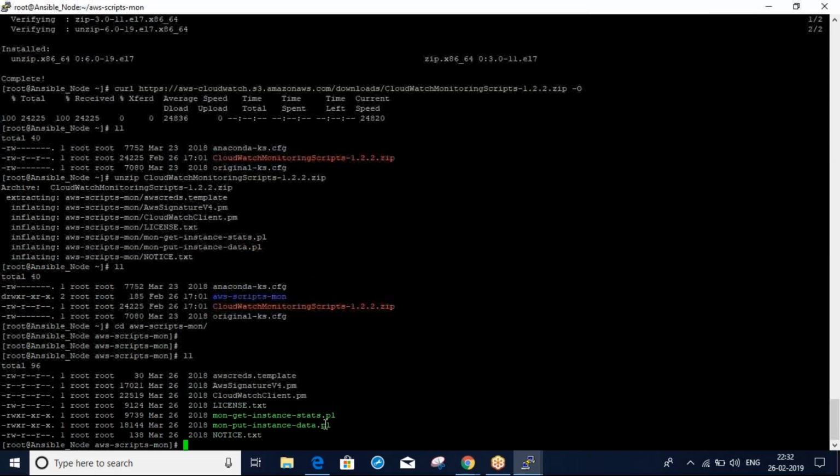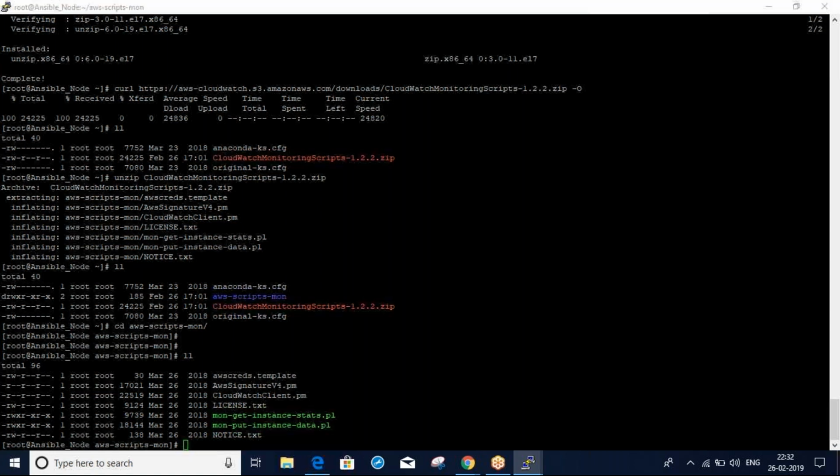You can see monitoring get instance stats dot pl, monitoring put instance data dot pl. Now if we execute these Perl scripts, it will configure the memory and all those things.